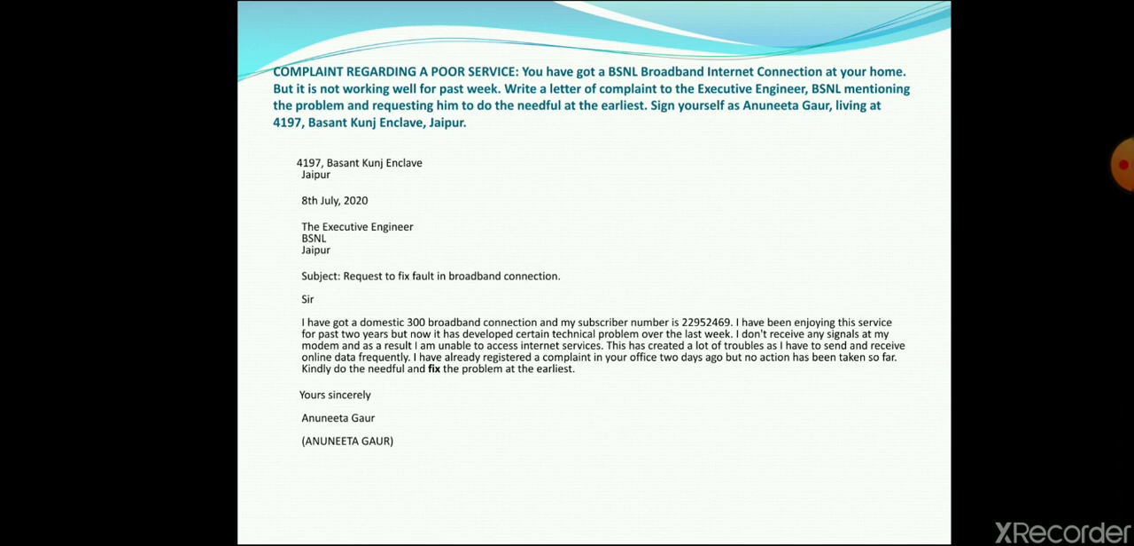That's why I am writing this letter. So kindly do the needful and fix the problem at the earliest. Yours sincerely, Anurita Gaur, and then name in block letters. Right? So I hope it's also clear to you.